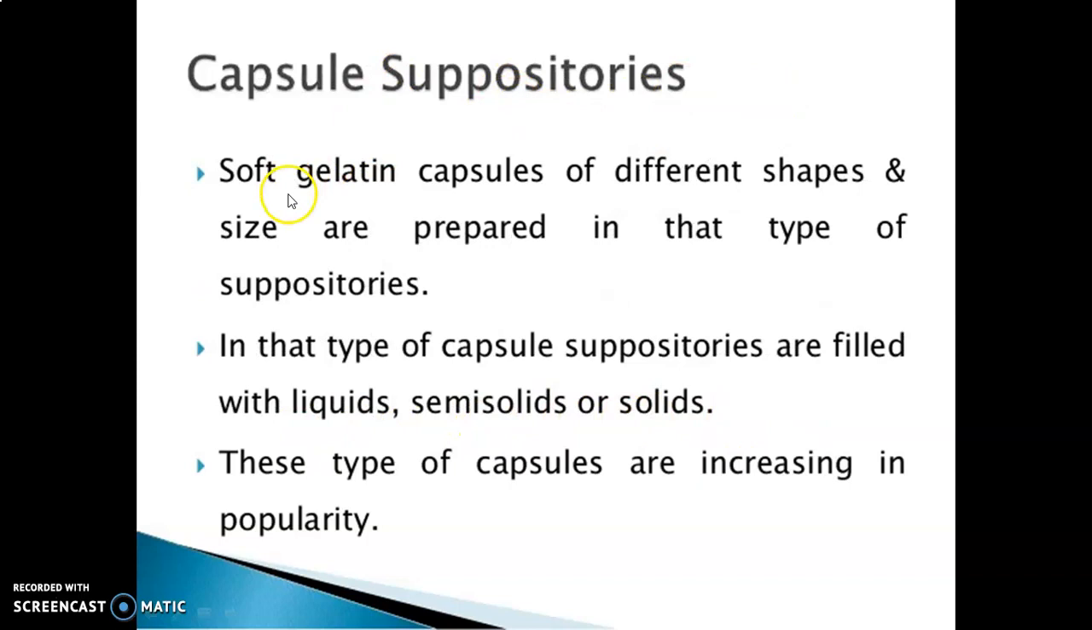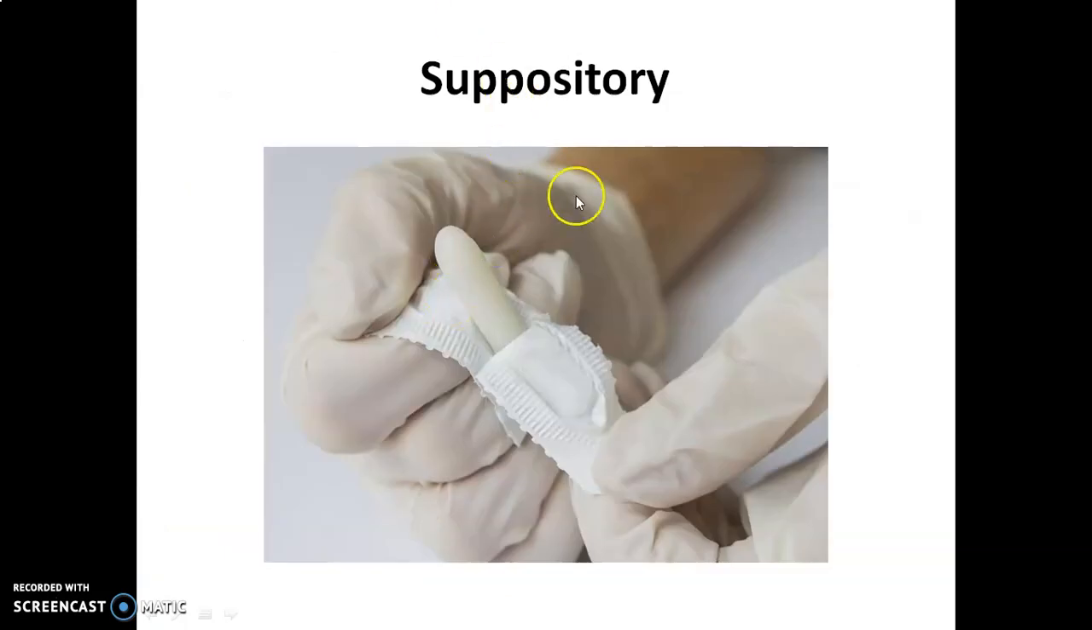Then capsule suppositories. Soft gelatin capsules of different shapes and sizes are prepared in this type of suppository. Capsule suppositories are filled with liquids, semi-solids or solids. This type of capsule is increasing in popularity. See, the suppositories are like this.